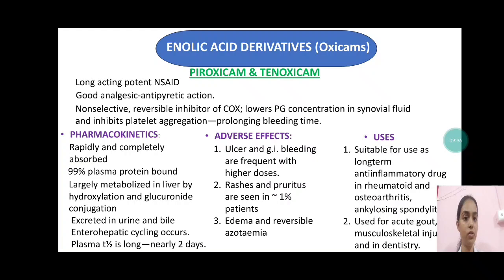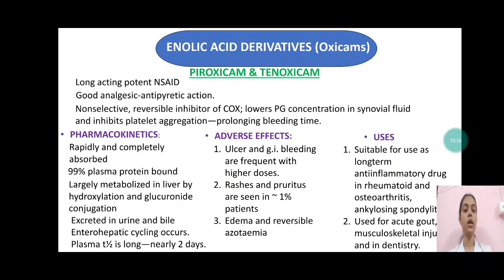Now, the next group is enolic acid derivatives, also called oxicams. Two drugs are important in this group, piroxicam and tenoxicam. They are long-acting, potent NSAIDs with good analgesic and antipyretic action, non-selective reversible inhibitors of COX, and they lower the prostaglandin concentration in the synovial fluid and inhibit platelet aggregation, prolonging the bleeding time. Now, pharmacokinetics: it is rapidly and completely absorbed, 99% plasma protein bound, largely metabolized in the liver by hydroxylation and glucuronide conjugation. It is excreted in bile and urine. Enterohepatic circulation occurs, and plasma half-life is nearly 2 days.